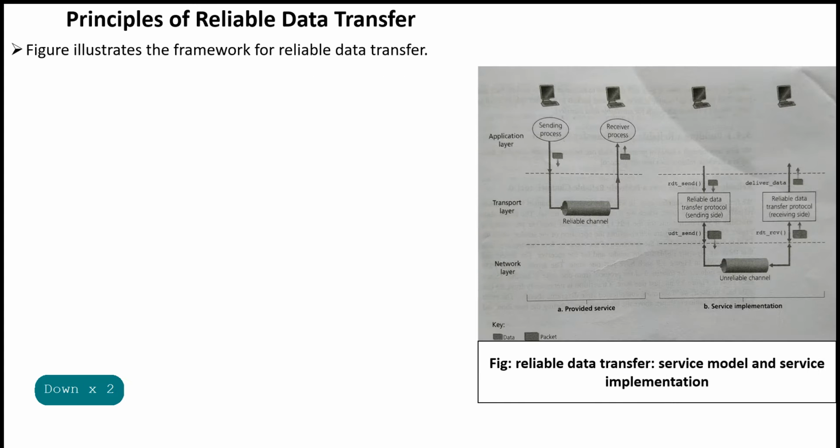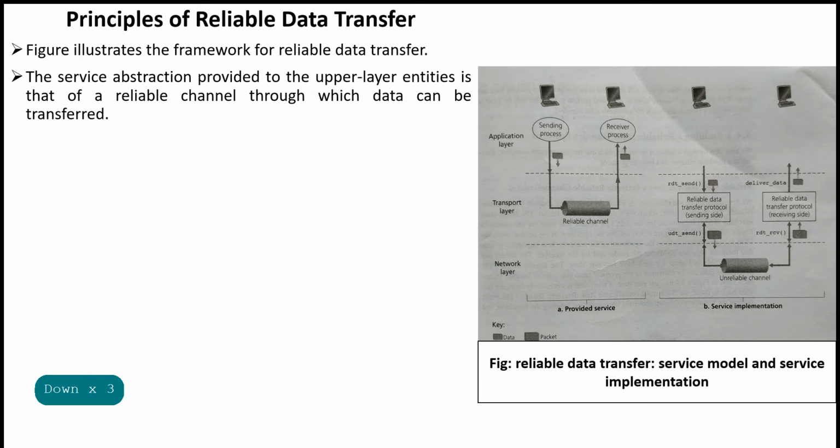Hello dear students. In this video, I am going to discuss the principles of reliable data transfer. Figure A illustrates the framework for reliable data transfer.